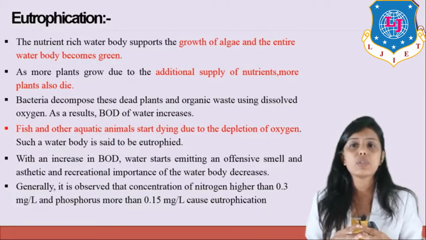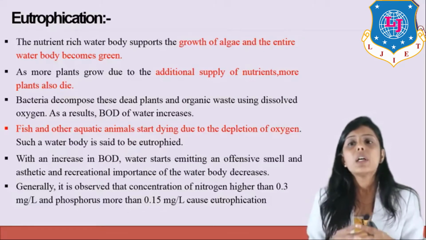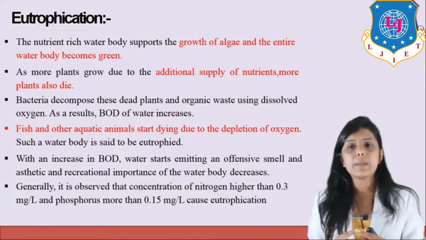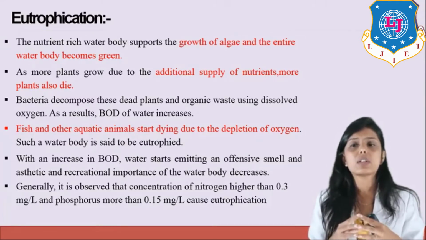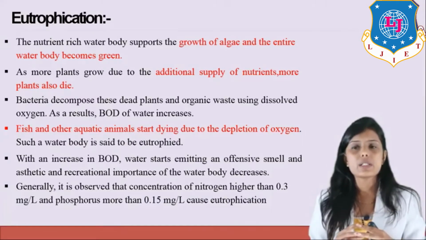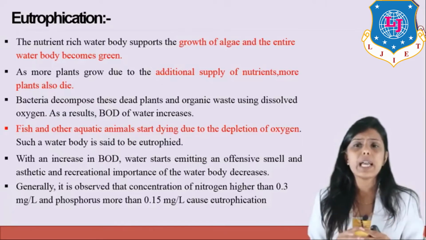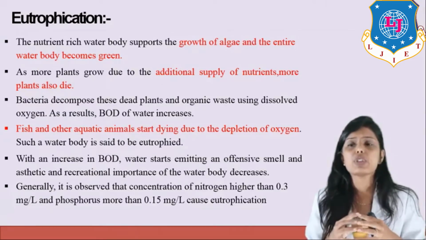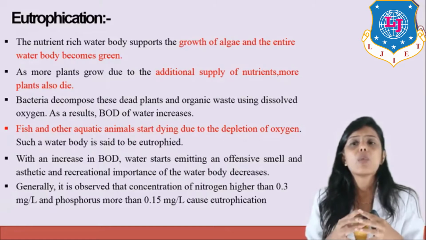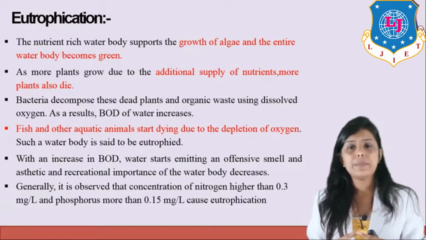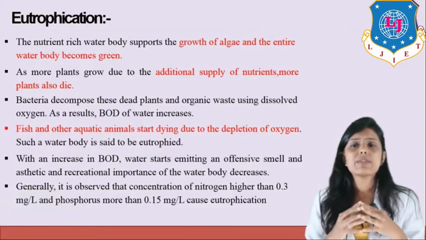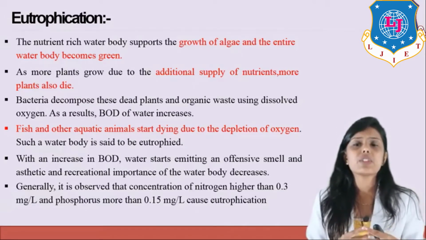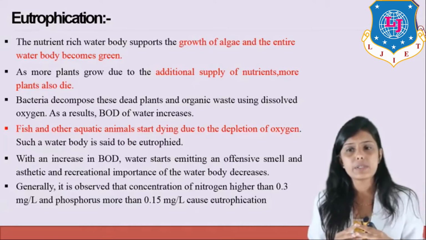As more plants grow due to the additional supply of nutrients, more plants also die. Bacteria decompose these dead plants and organic waste using dissolved oxygen. As a result, BOD of water increases. Fish and other aquatic animals start dying due to the depletion of oxygen. Such a water body is said to be eutrophied. With the increase in BOD, water starts emitting an offensive smell and the aesthetic and recreational importance of the water body decreases.